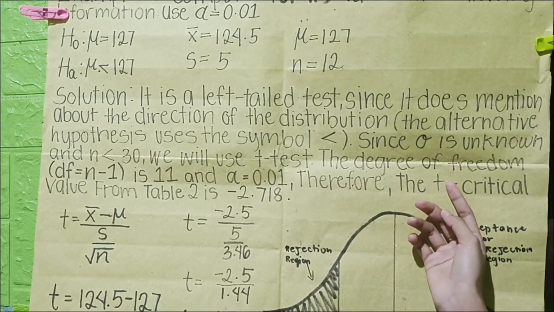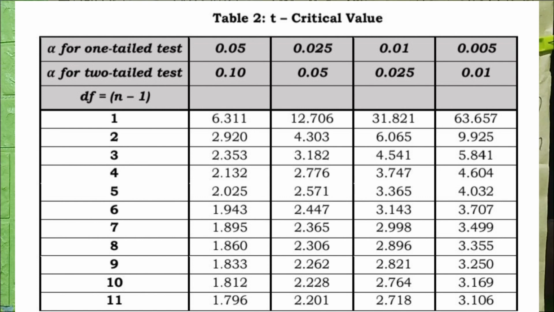Then, degree of freedom natin is 12 minus 1 is equal to 11. Therefore, ating t-critical value from table 2 is negative 2.718 or 2.72.